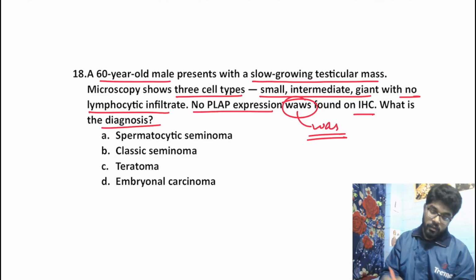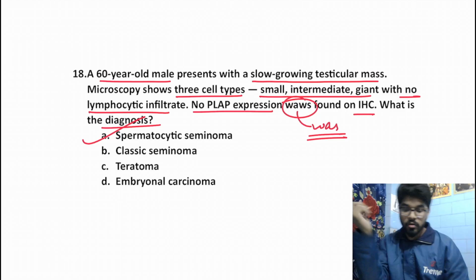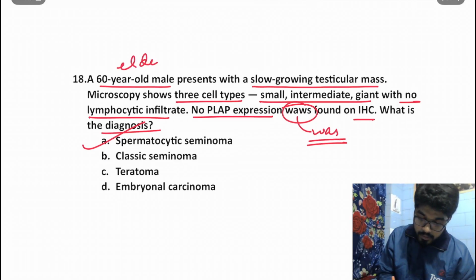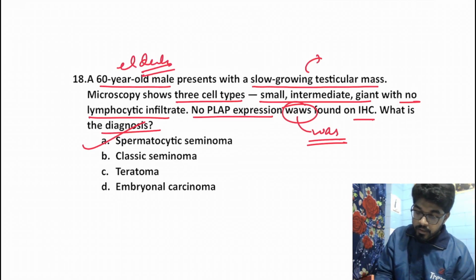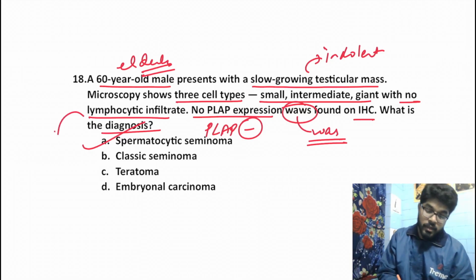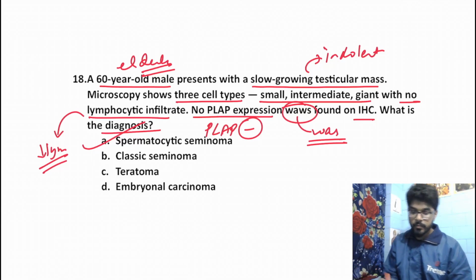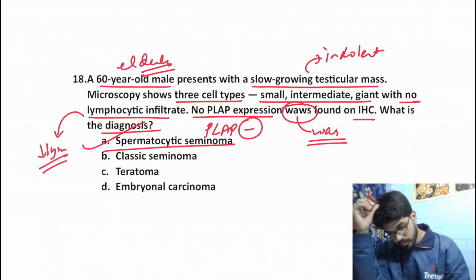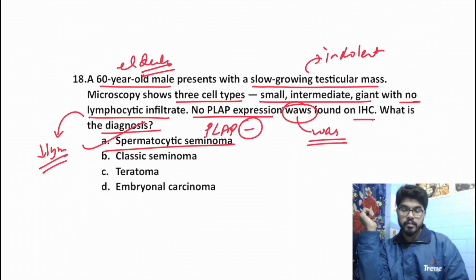Without doubt, everything over here is suggestive of spermatocytic seminoma. It is an elderly patient. Slow growing testicular mass. It is indolent. It is PLAP negative. 3 types of cells on histopathology. Decreased lymphocytic infiltration. Everything about spermatocytic seminoma has been mentioned in the question. It is without doubt spermatocytic seminoma.